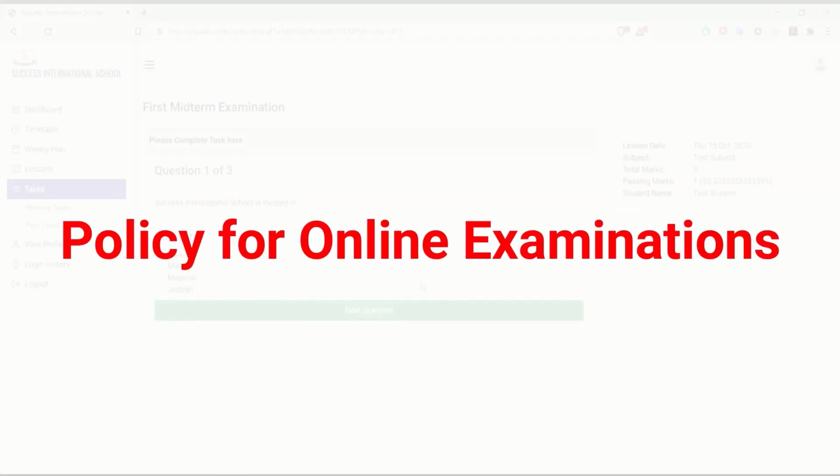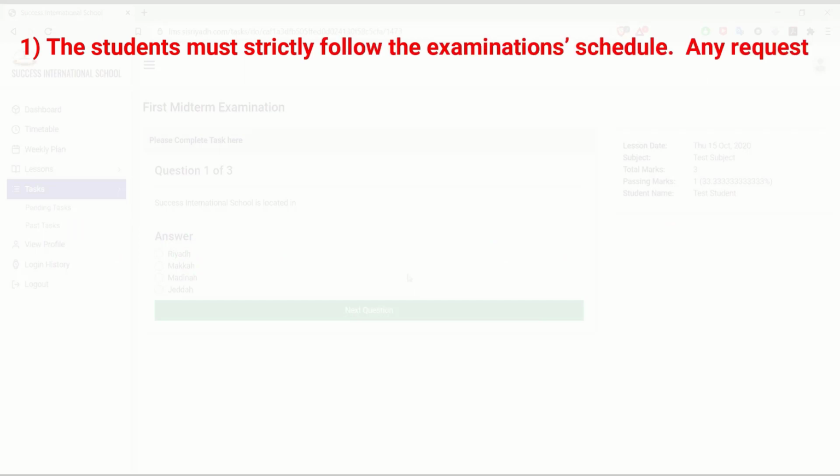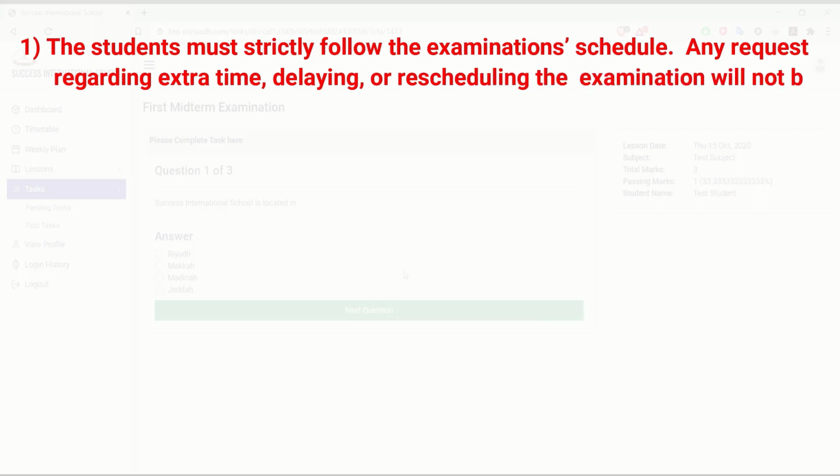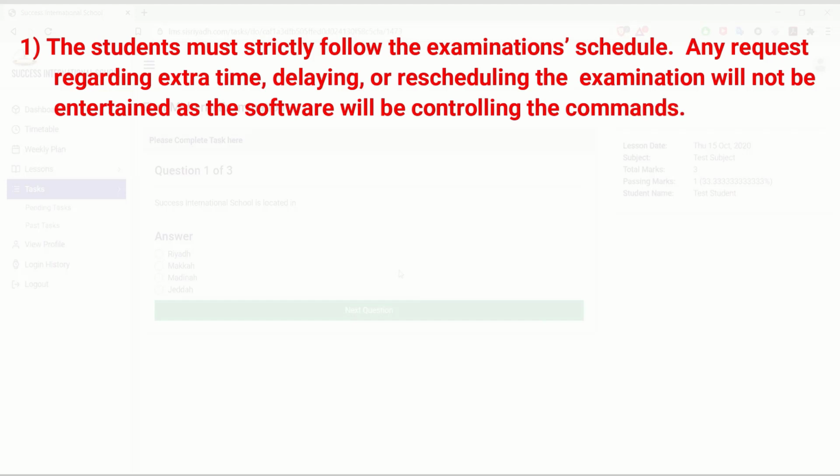My dear students, before you do your examination, you have to keep certain facts in your mind regarding the policy of all examinations. First of all, the students are supposed to strictly follow the examination schedule. Any request regarding extra time, delaying or rescheduling the examination will not be entertained, as the software will be controlling the commands.